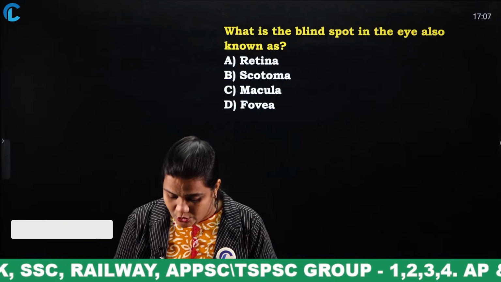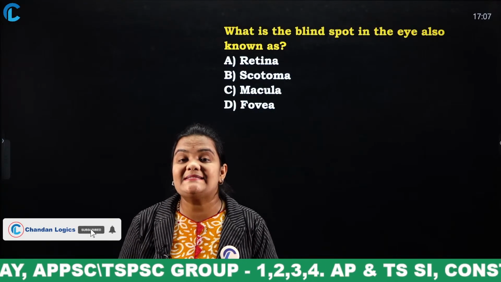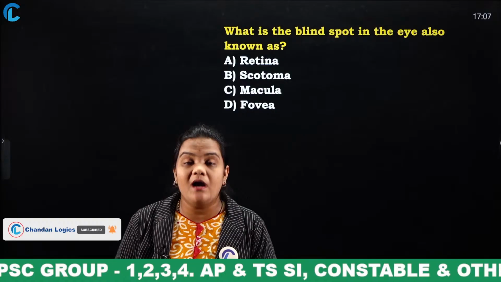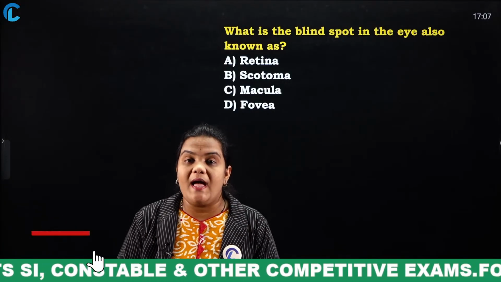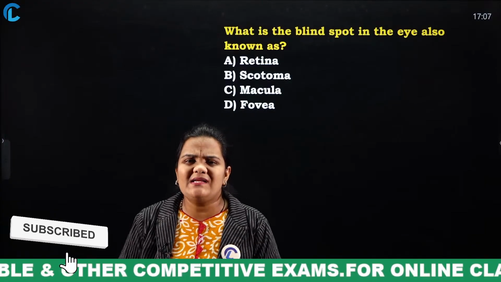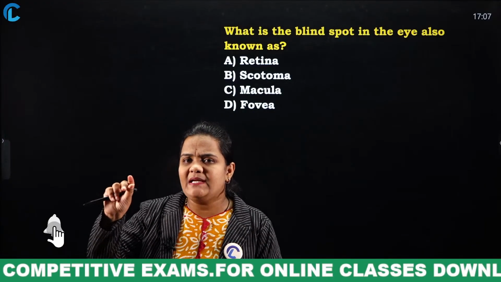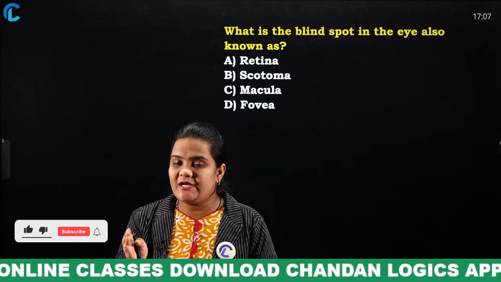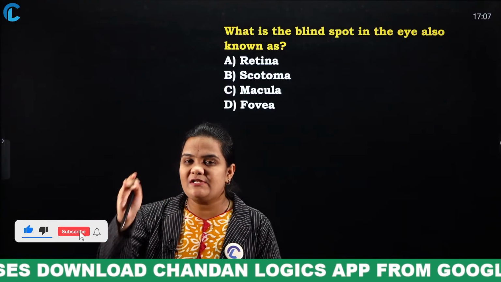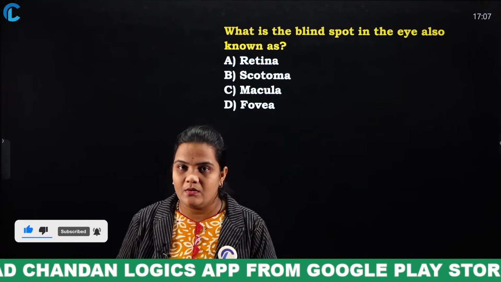Next comes macula. Macula is the central part of the retina. And next one is fovea. There appears a small depression in the macula, and that depression is known as fovea. Clear?